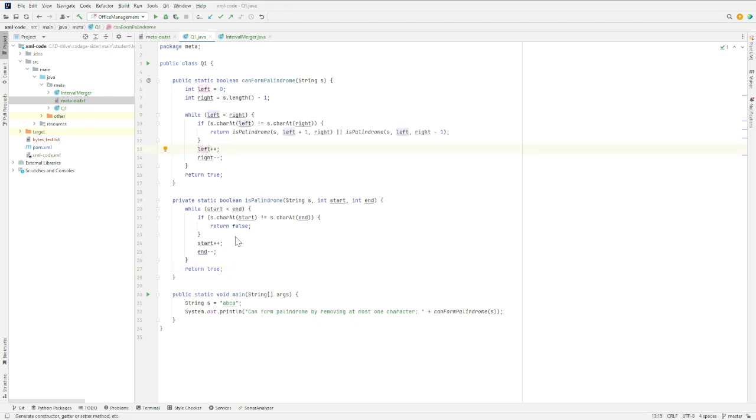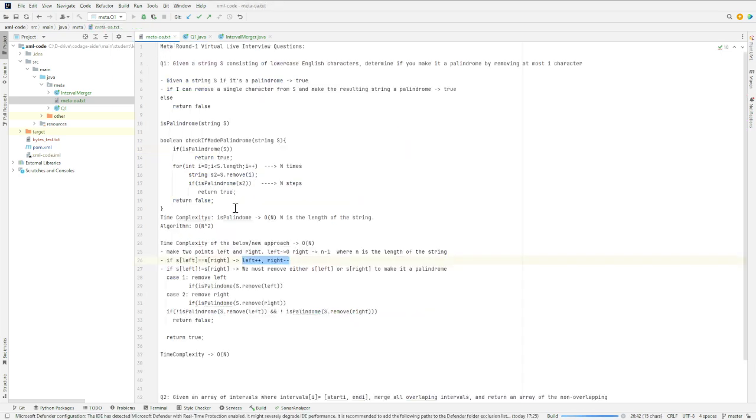So I can just show you how this code runs and how it works. I think it's taking some time for IntelliJ to build, but this should be pretty straightforward.